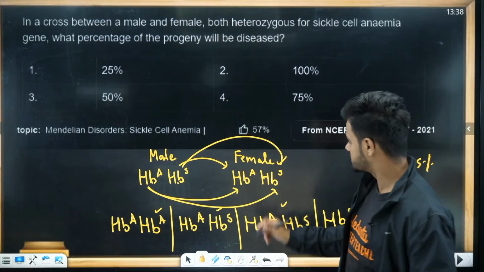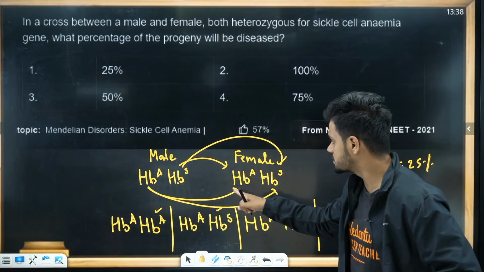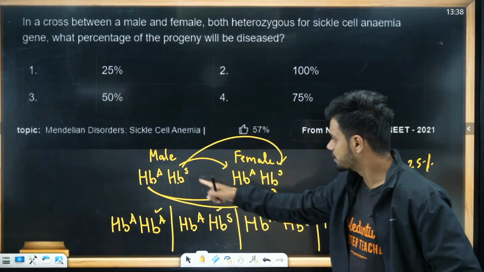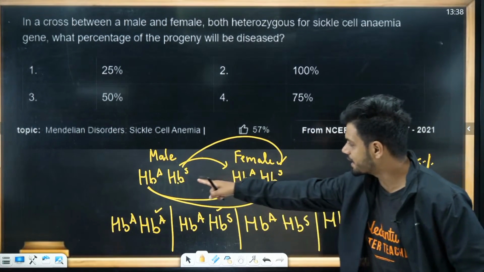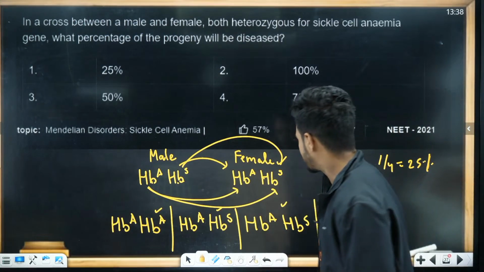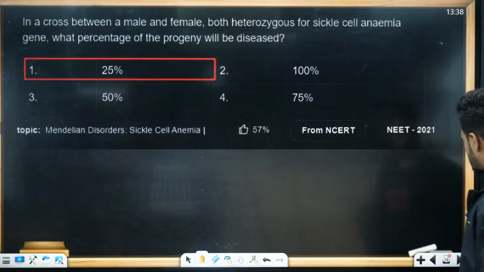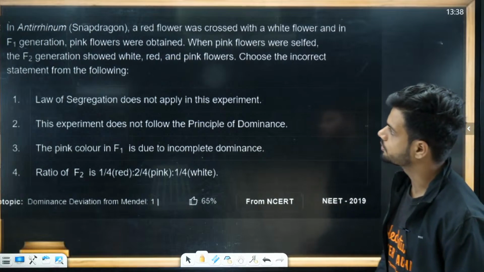Since I didn't have space, I did it here. So what did we get? HBA HBA, HBA HBS, HBS HBA, and HBS HBS, hemoglobin S. So when that happens, that is basically 1 by 4, that is 25% is the answer. 25% is the answer. Next question, go.